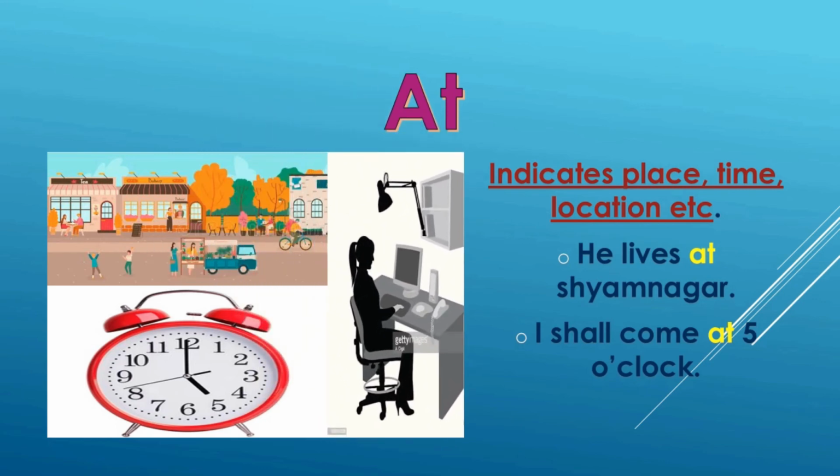Now sometimes at may be used to show a particular location. A lady is found to be working at her desk. Now it seems to be her office. So office indicates a particular location. Therefore we can use at in such a case. We can write, she is at office.